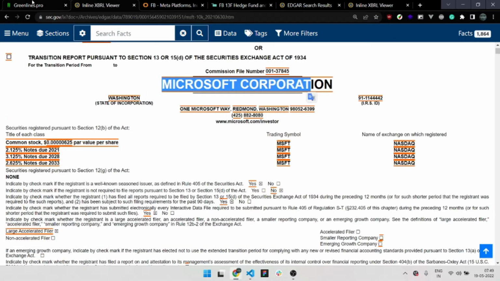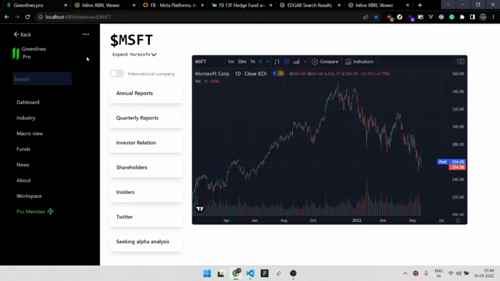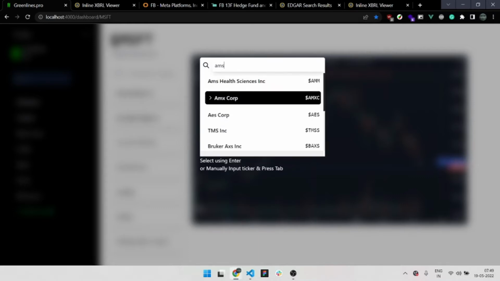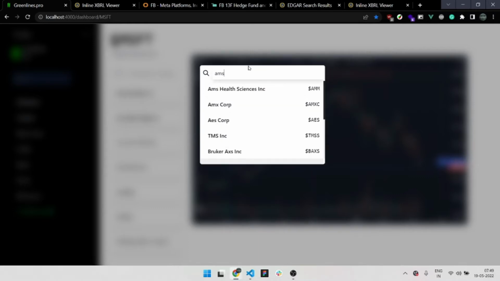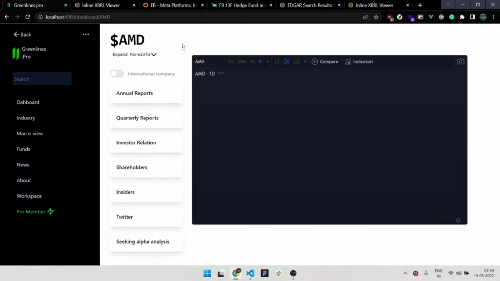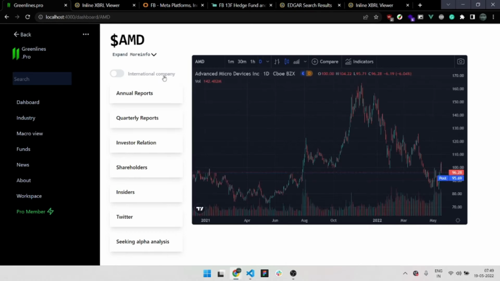This is the updated recent annual reports. So it's just like that. Again, if you know the ticker, you can just type AMD, but now you have to press tab, because there's no go button. Let's say AMD. Okay, I press the tab button, and it redirects me to AMD. No need to search. If you know the ticker, you don't have to search. That's the point. And then on the side, we have other really good options. This is where you're going to save a lot of time if you're an investor.